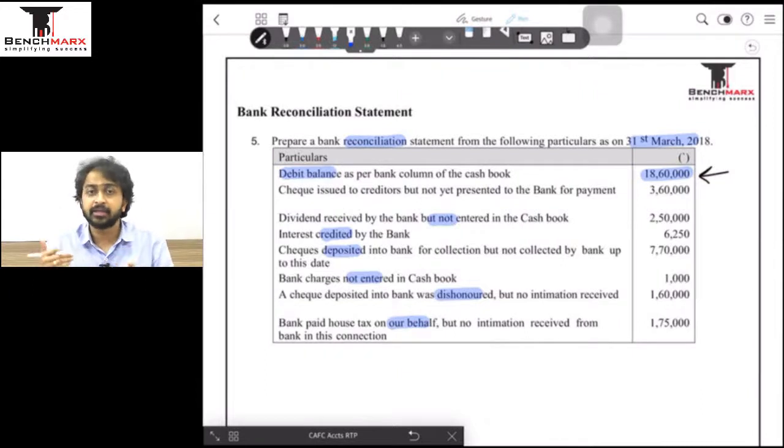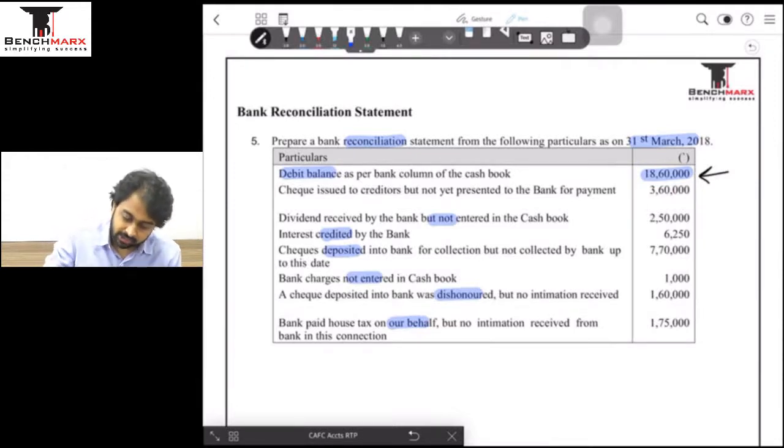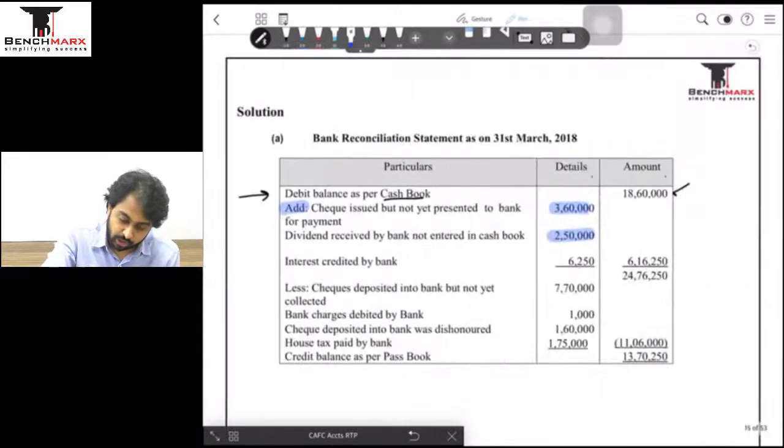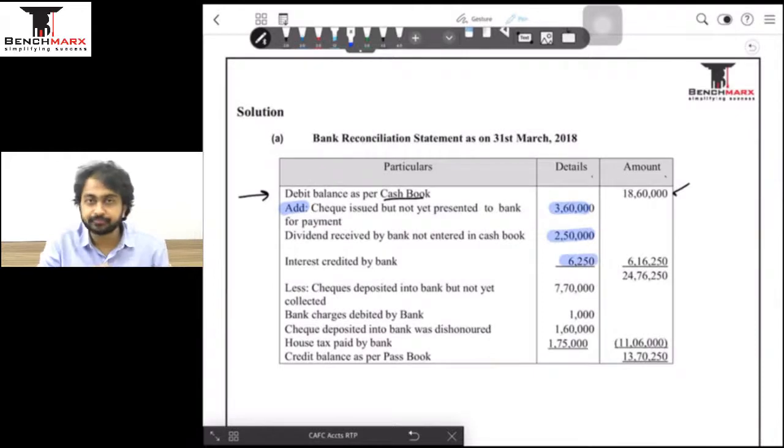An income has been credited by the bank, that means the bank balance has increased, our balance has not increased. अपने को पता नहीं है. My balance is less because of me not adding the interest. Bank's balance is more because bank has added the interest as my income. So bank balance is more, my balance is less. I am starting from my balance being less, I am traveling from less to more. That means I am again supposed to add the interest component as well. That is 6,250 will also be added.